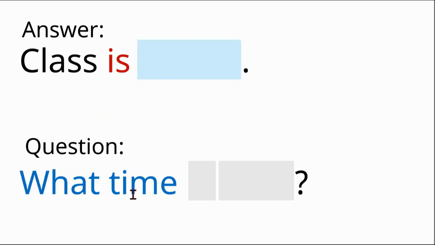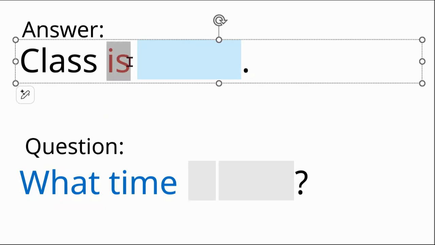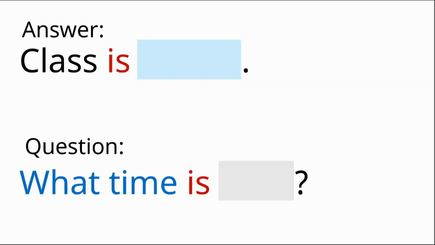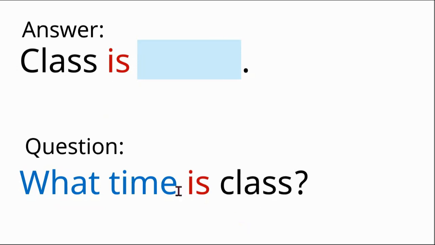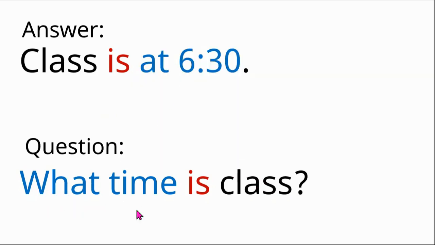What time? Then we put is, then we put class. What time is class? The question word, then is or are, and then class. The answer, class is at 6:30.